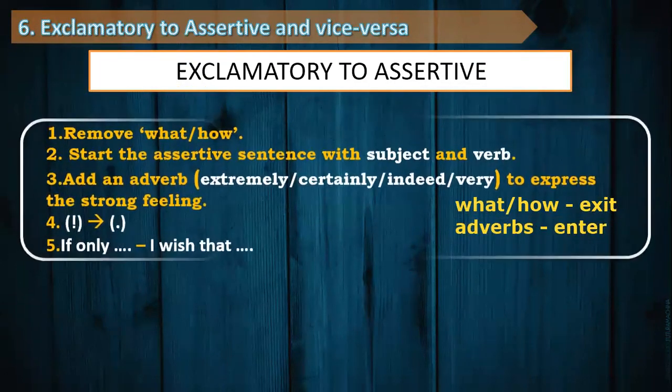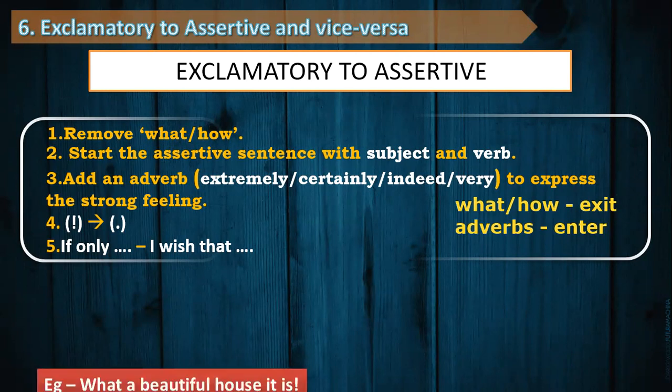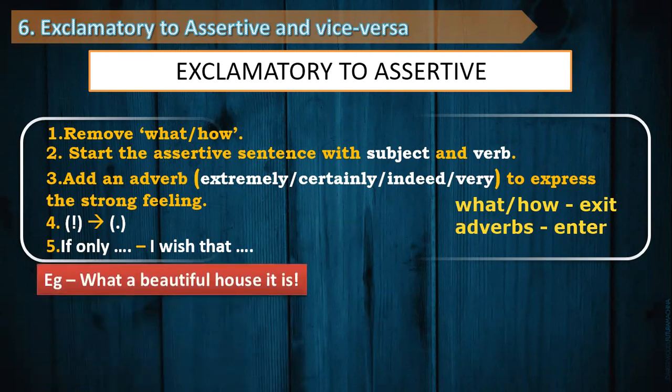So here we have the same table given, except that there is a slight change in it: this time we are going to start the sentence with subject and verb, while instead of exclamatory mark, we are going to put up full stop. So let's start with our first sentence. What a beautiful house it is.